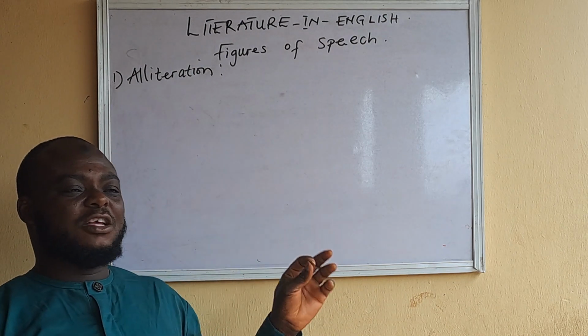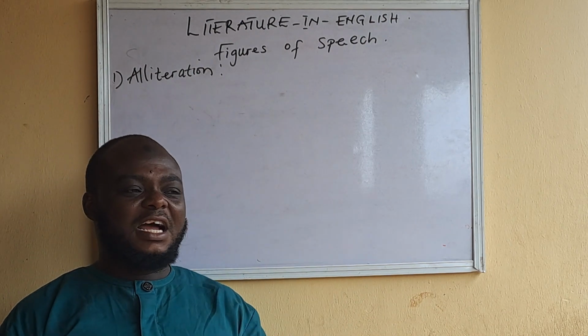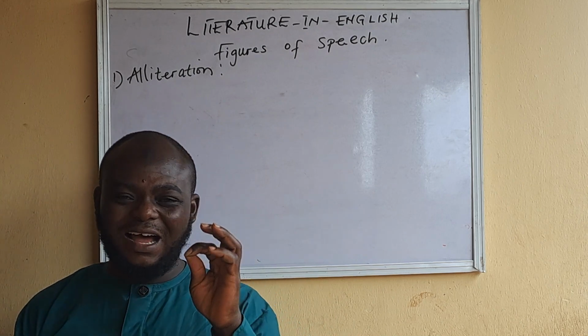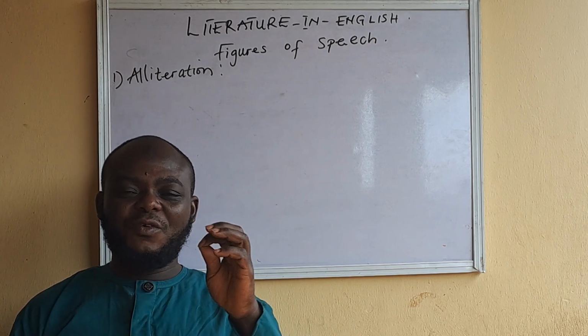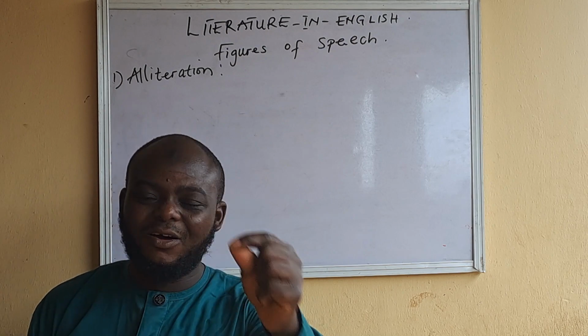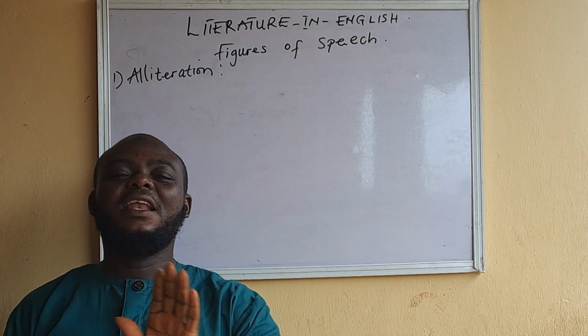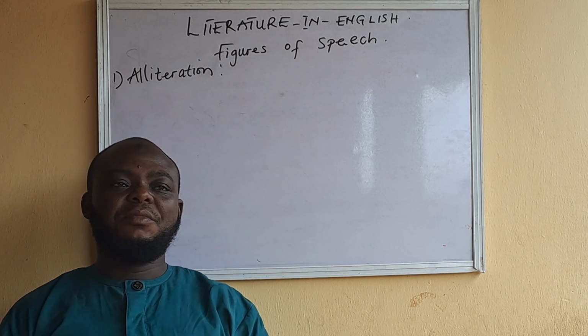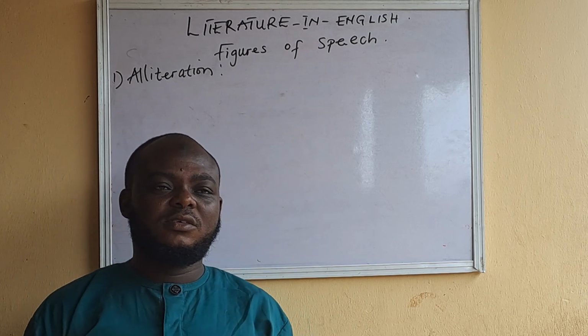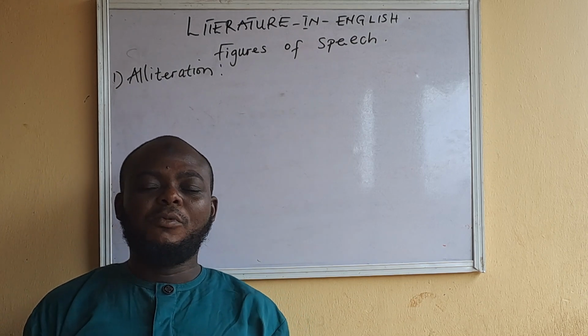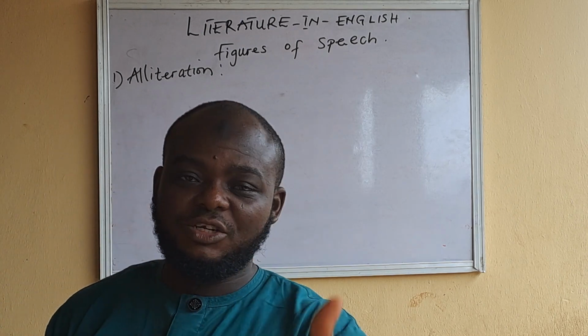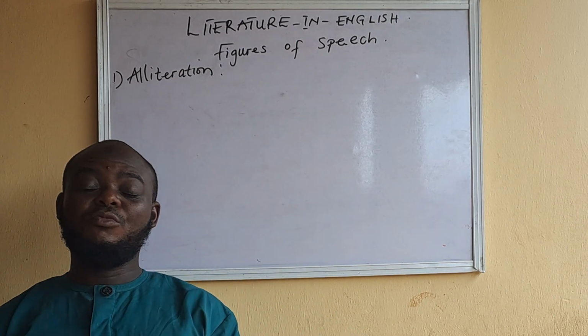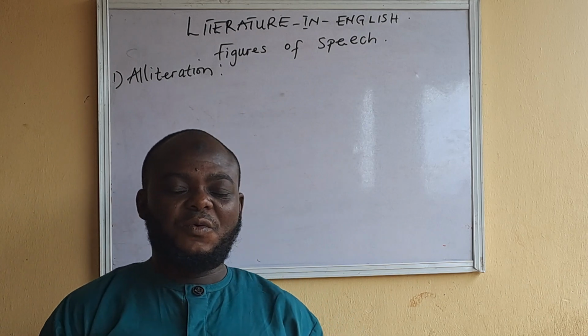Alliteration has to do with the initial repetition of consonant sound in any work of art. It can be poem, prose or drama, but we use it mostly in poetry.